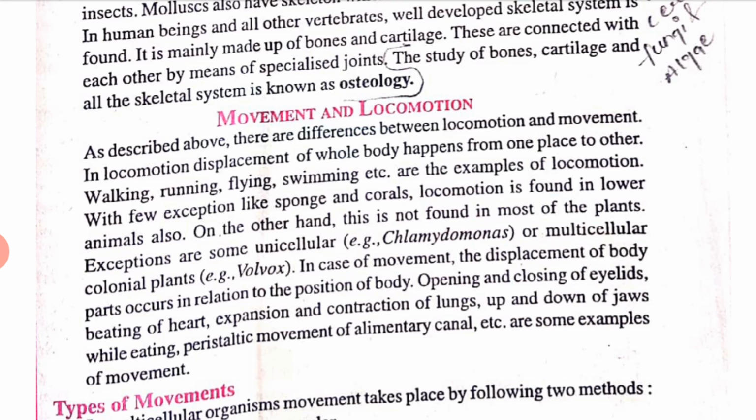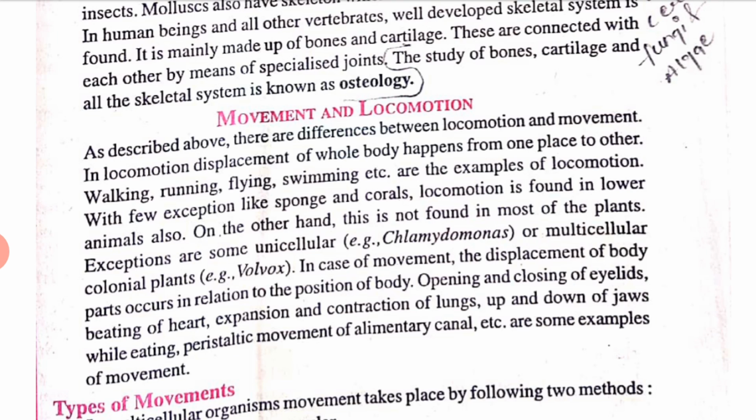All these are called movement. Clear? Locomotion means when we are going from one place to another. But movement means when we are rotating our head, our hands, everything. That is called movement.